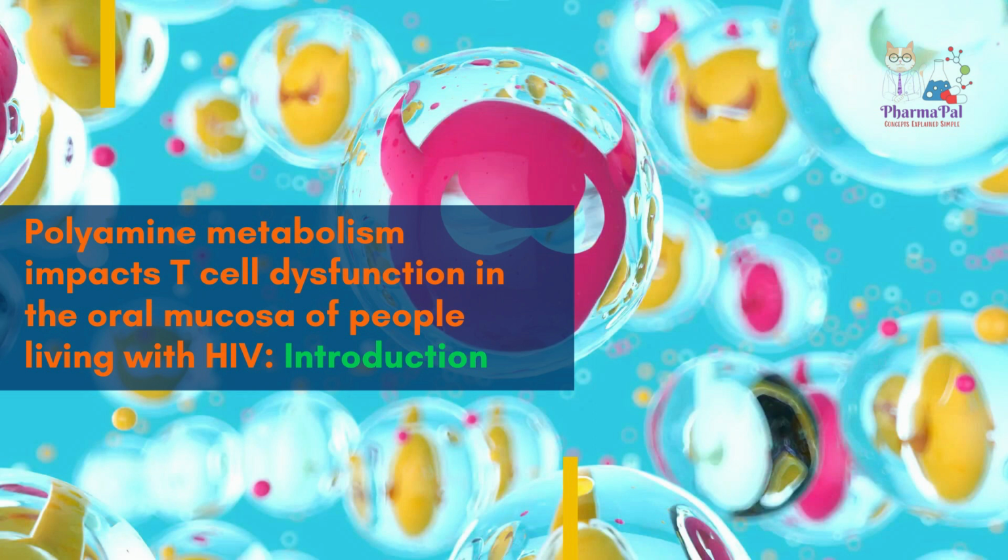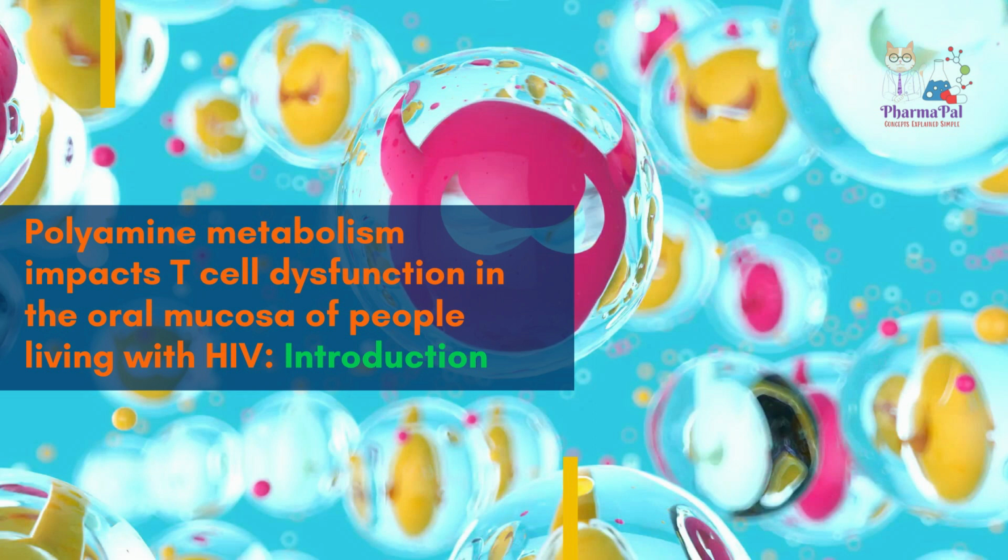So, we all know that HIV infection is characterized by systemic inflammation and persisting mucosal immune cell dysfunction, right? Well, it turns out that polyamine metabolism plays a crucial role in all of this. Polyamines are essential molecules involved in various cellular processes, and they've recently been shown to determine the functional fates of different T cell subsets.